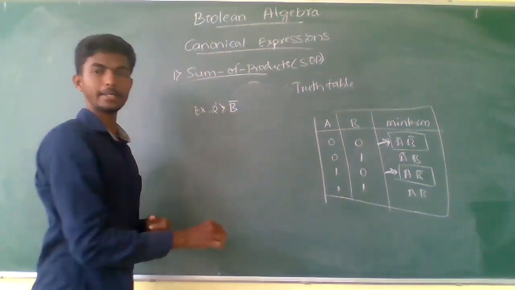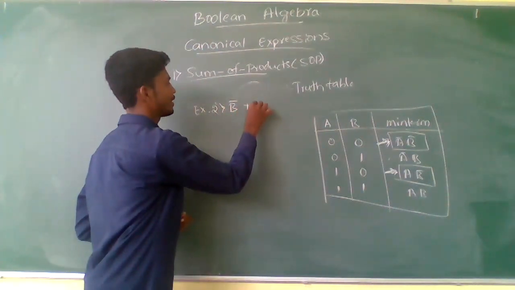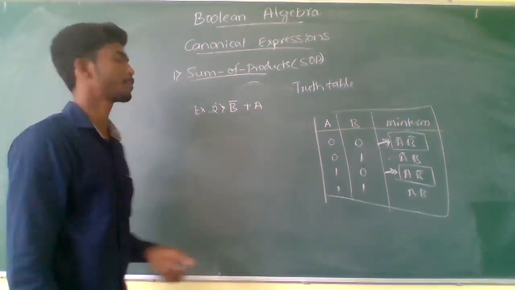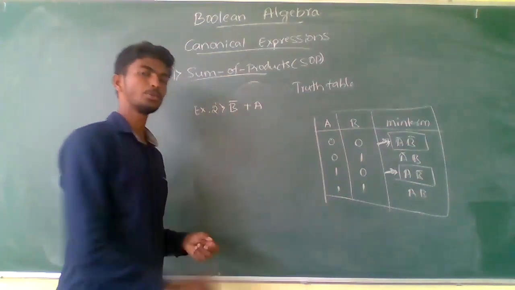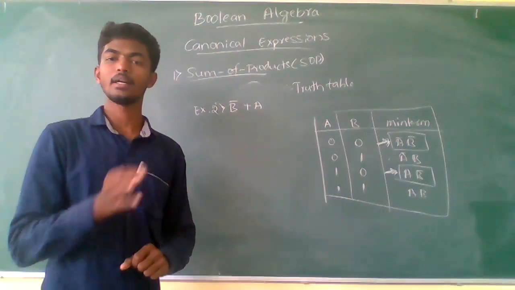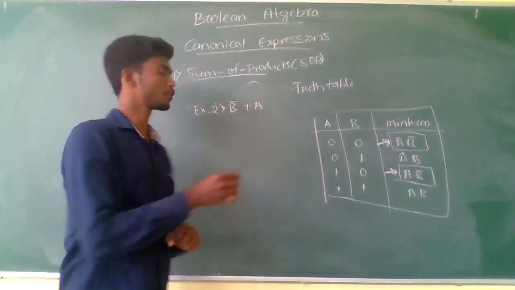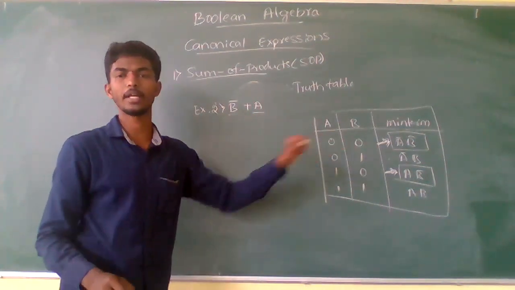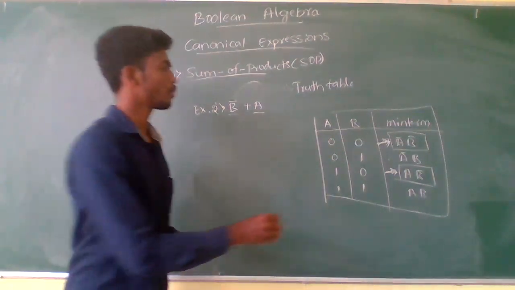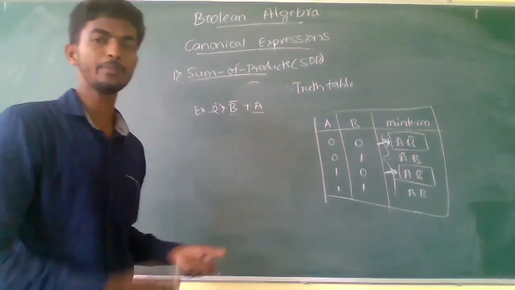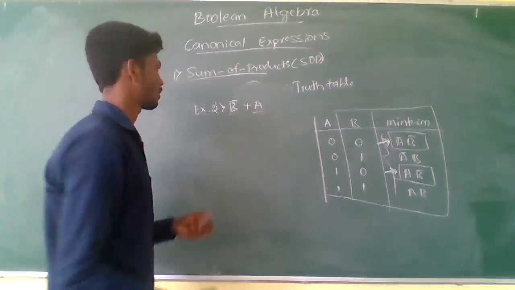B complement plus A. Here in this Boolean expression we have two different literals again, but the number of product terms is 2. So you have to verify the product terms wherever they are available in the truth table. This is the hint for you, do it and send it to me on WhatsApp.